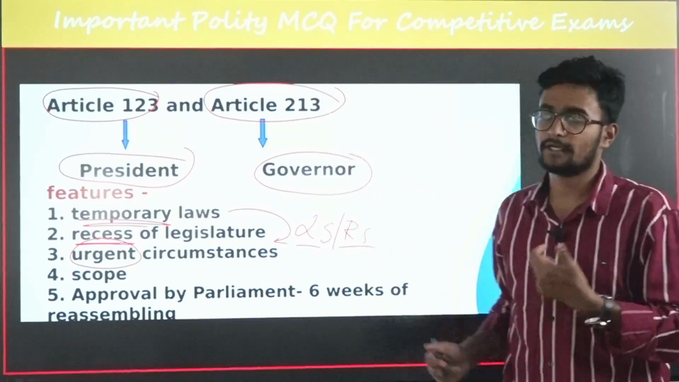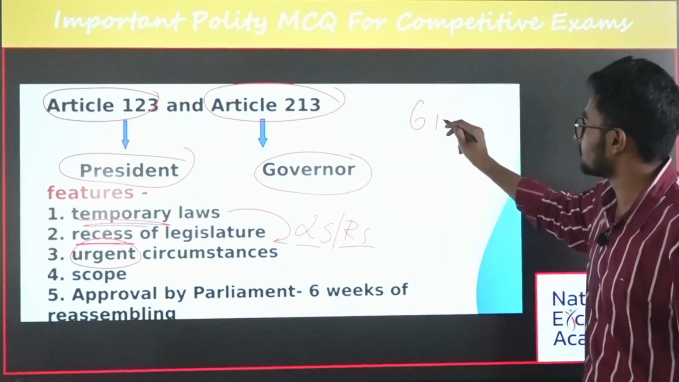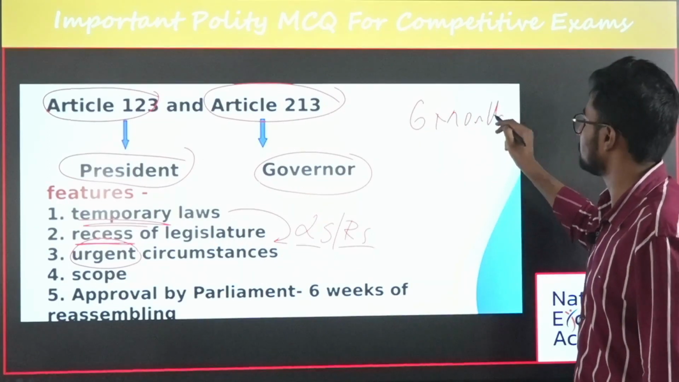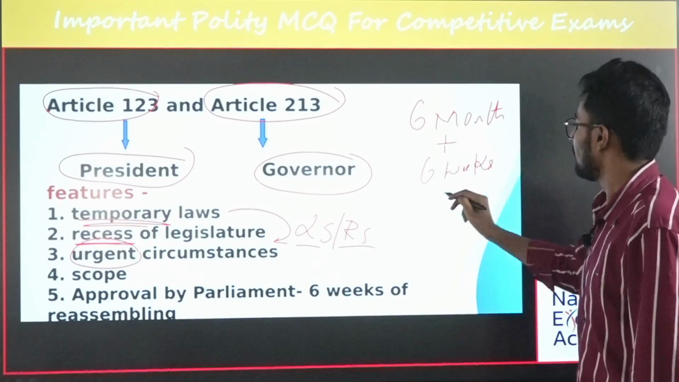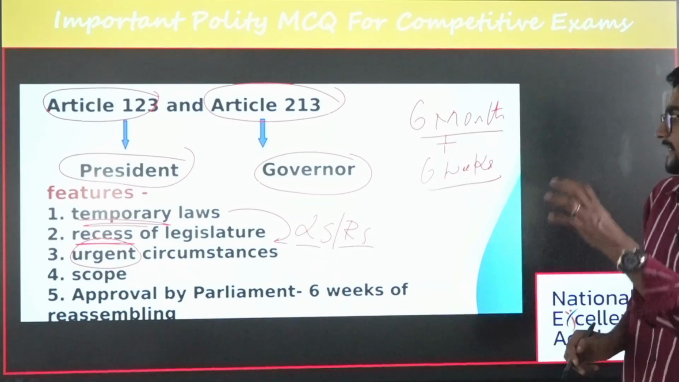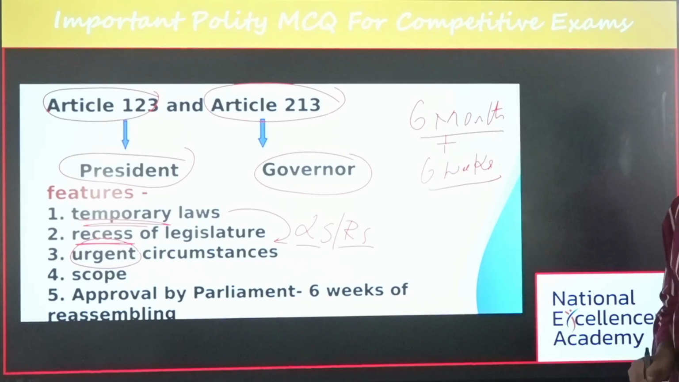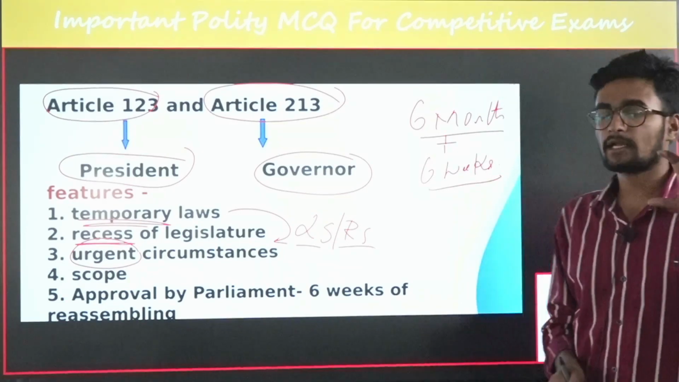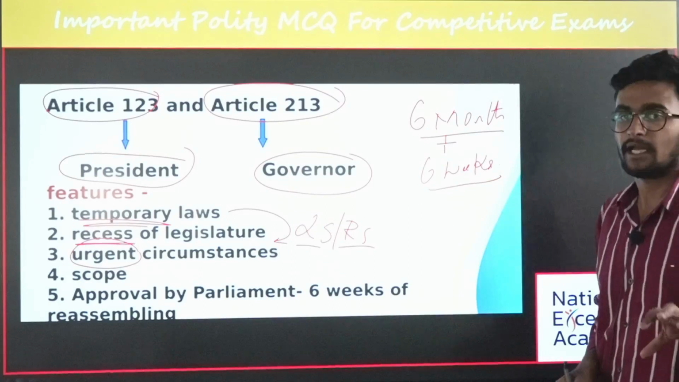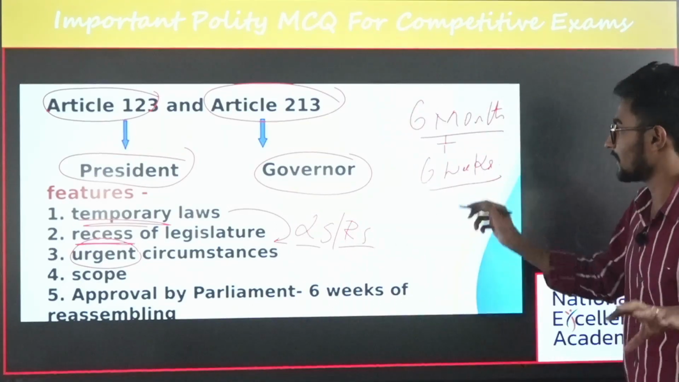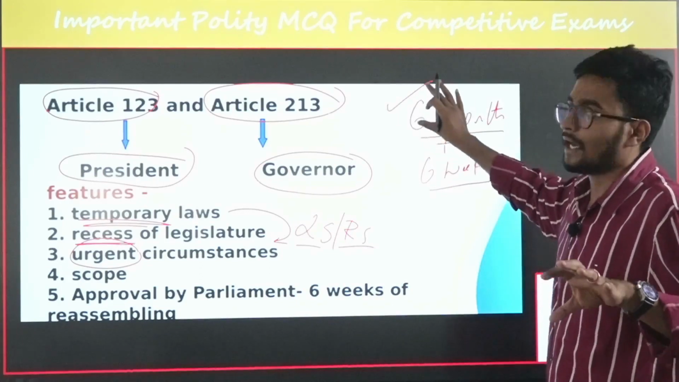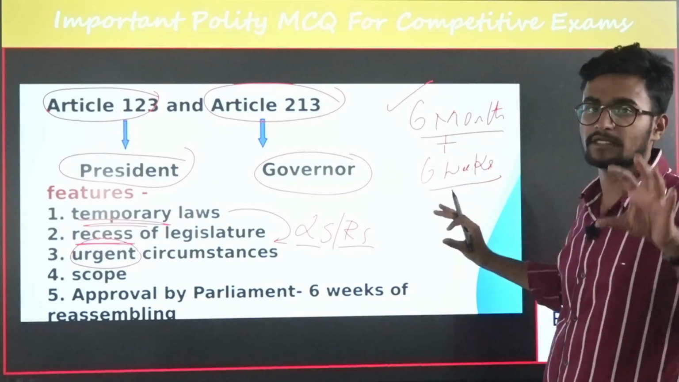What is the expiry term with respect to an ordinance? At max it can stay for 6 months plus 6 weeks. Why 6 months and 6 weeks? Because our constitution says that the house should meet at least twice in a year. That means it should meet at least once in 6 months. That is the most important thing.